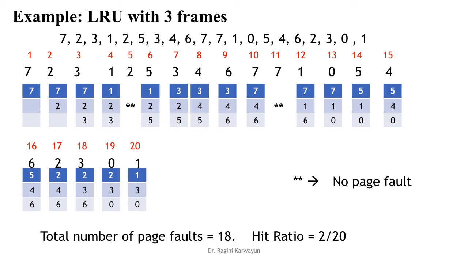So you can very easily solve this question without making any mistake. Just put numbers in increasing order above the reference string, and whenever you need to replace, you replace the page number that has the least count. Simple. So this is the least recently used page replacement algorithm. Here the hit ratio is 2 upon 20 into 100, because only 2 page hits are there.